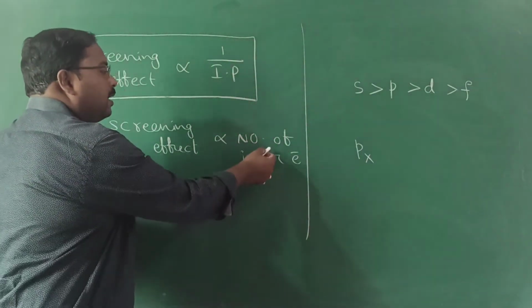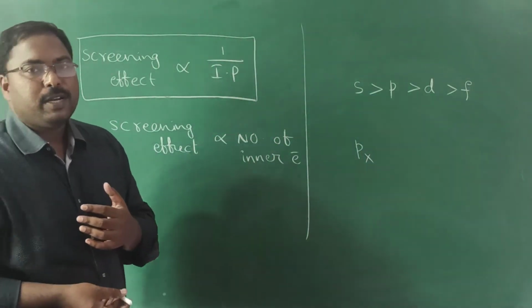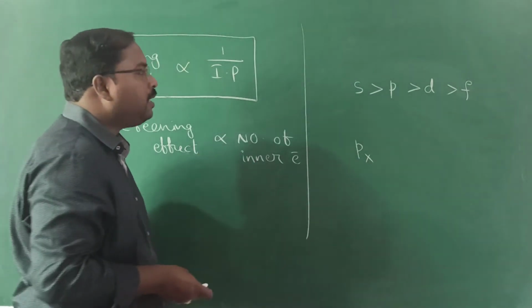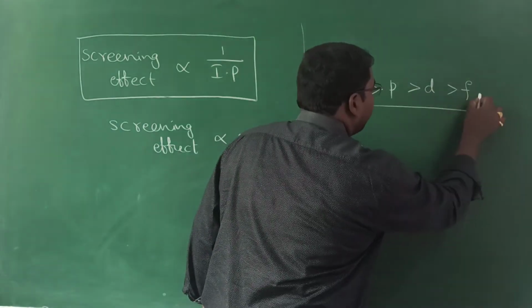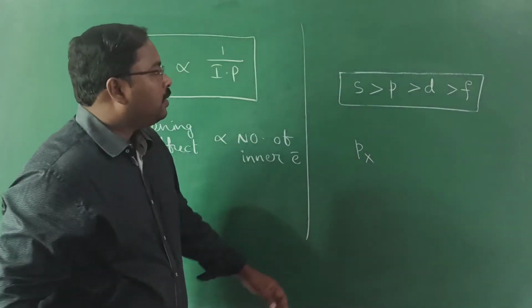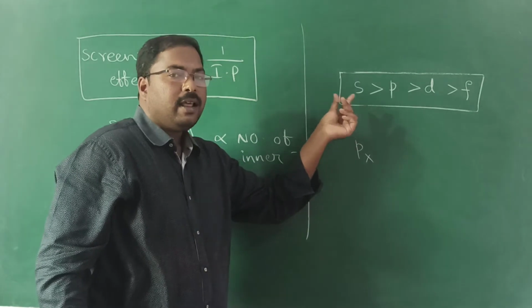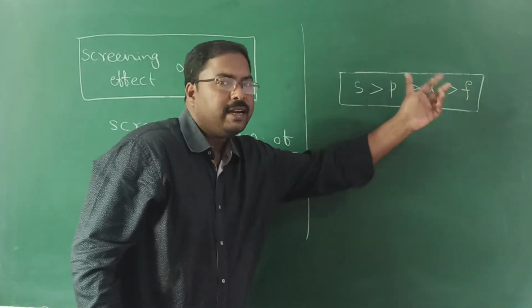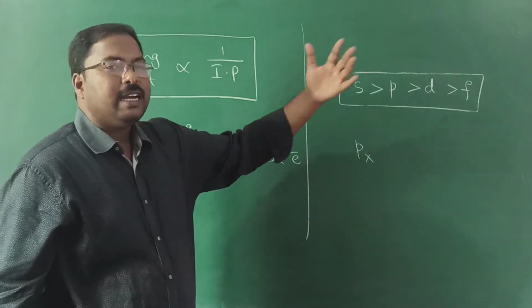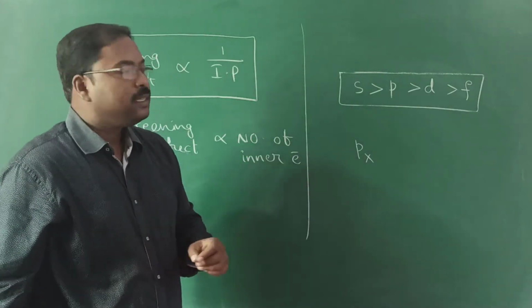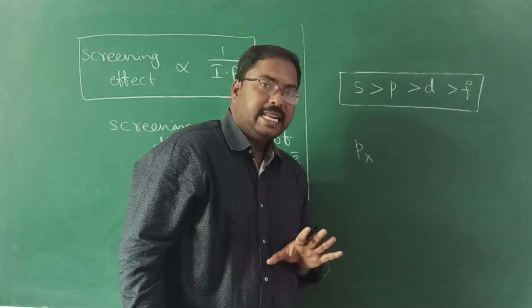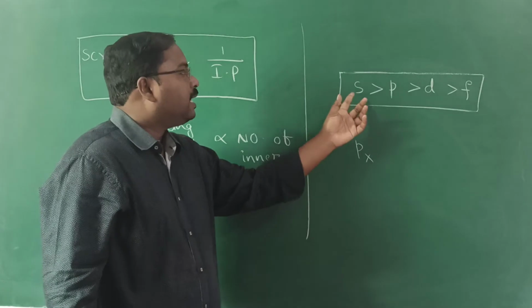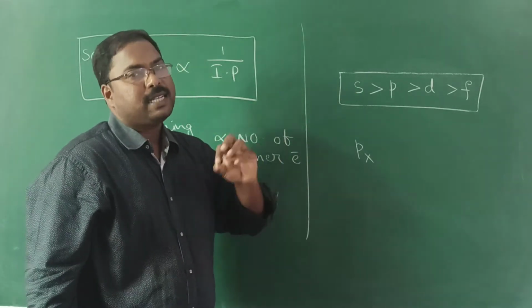In general, we know that the more the number of inner electrons, the more the shielding effect. But coming to a particular orbital, the electrons present in s orbital have more screening effect compared to p and d, even f also. So the doubt is, sir, d contains 10 electrons, but s contains only 2. How can you say s orbital has more screening effect?